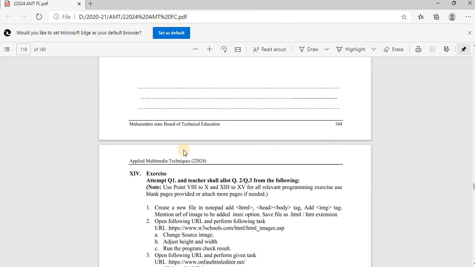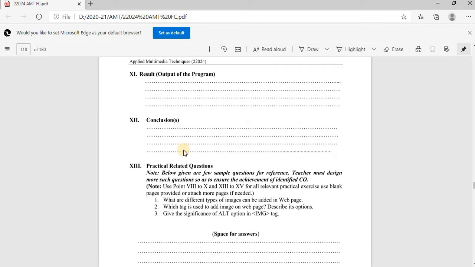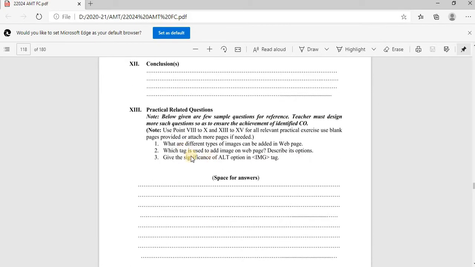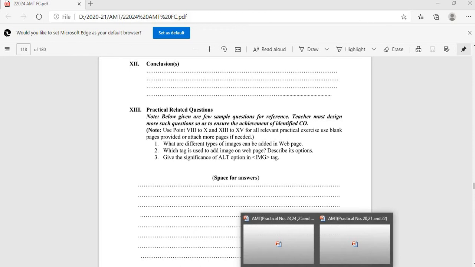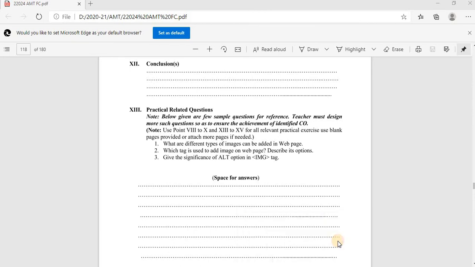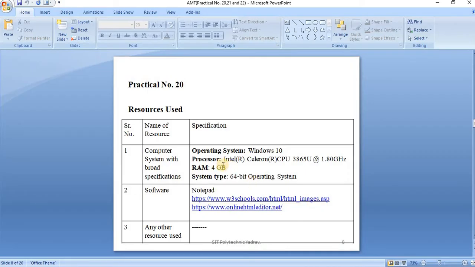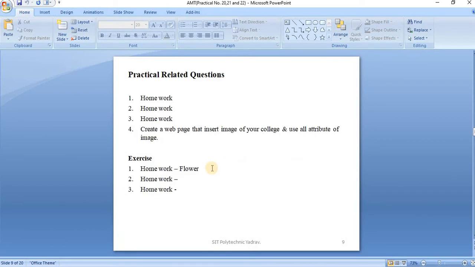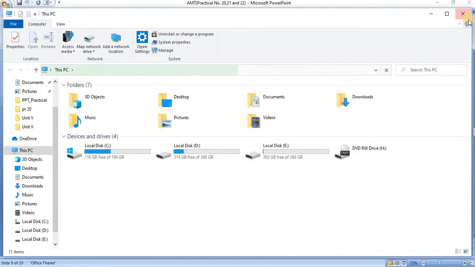In the practical related questions, the theoretical questions are completed. There is an extra question: create a web page with an image of your college and use all attributes of the image. In the exercise questions, there are three questions. In the first question, I am giving the display of a flower.